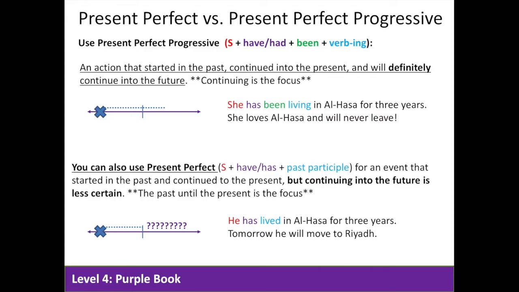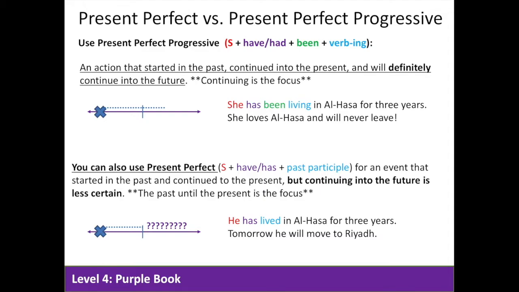We can also use the present perfect to talk about an event that started in the past and continued into the present, but continuing into the future is less certain. The past until the present is the focus, so something that's been done in the past, but we don't necessarily know if it will continue into the future.